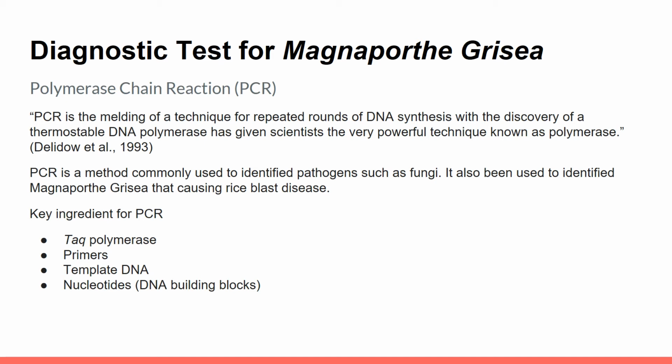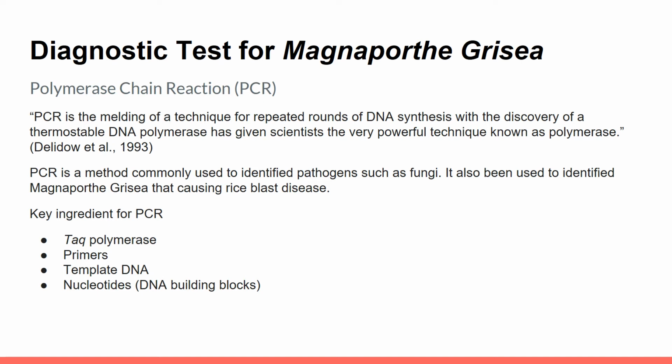For Magnaporthe grisea, we commonly use polymerase chain reaction, or PCR. What is PCR? PCR, stated by Delido et al. 1993, is the melding of a technique for repeated rounds of DNA synthesis with the discovery of a thermostable DNA polymerase, which has given scientists the very powerful technique known as polymerase chain reaction.